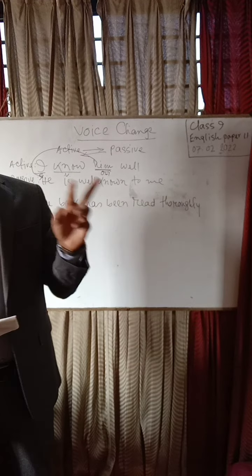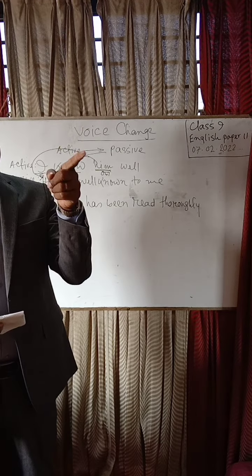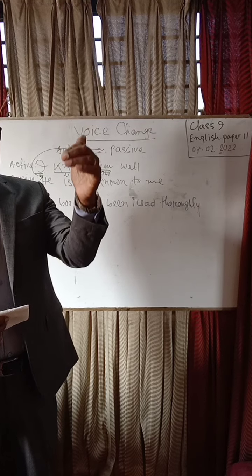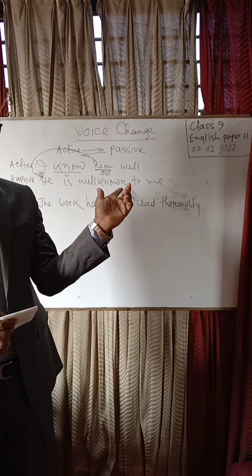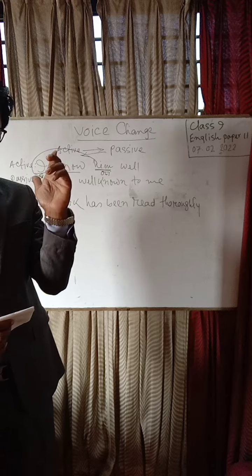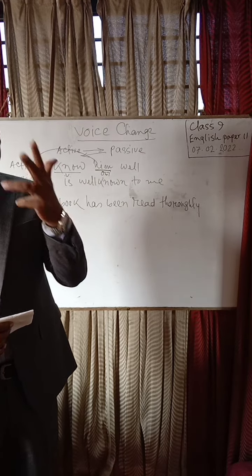In an active sentence there are two auxiliary verbs. Then you have to bring one more auxiliary verb, and there are two auxiliary verbs in the active sentence. So there will be a total of three auxiliary verbs.